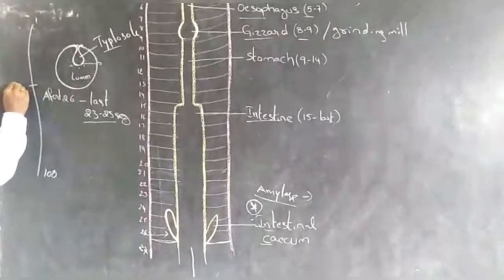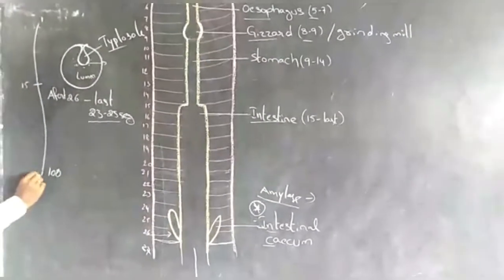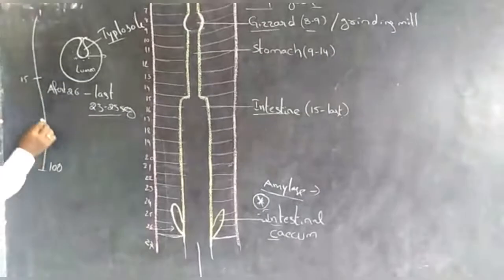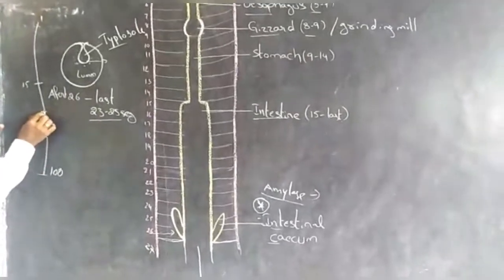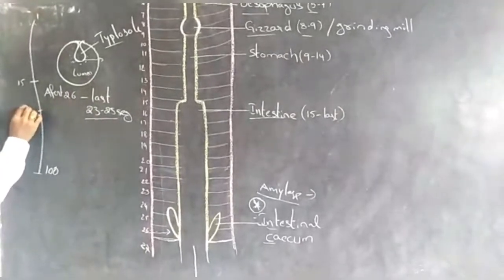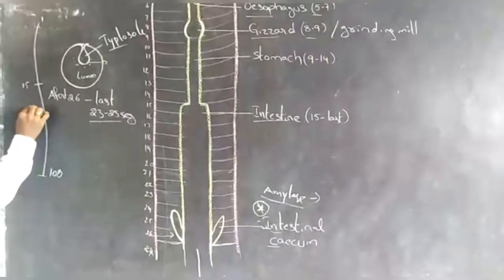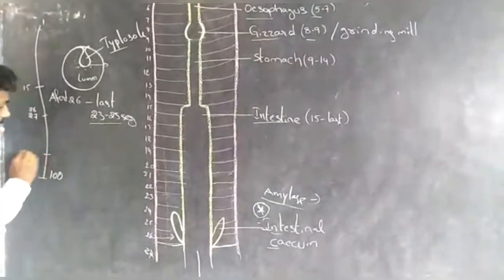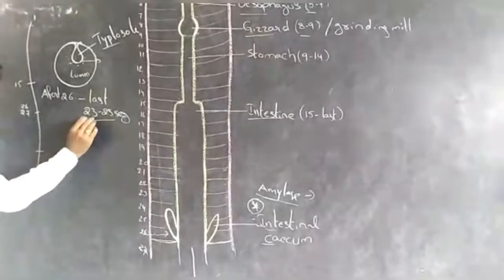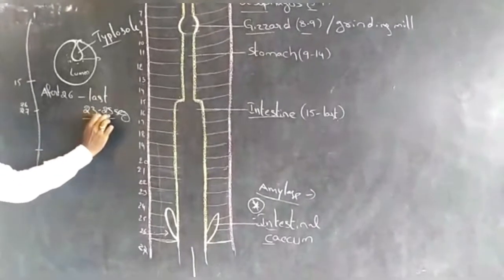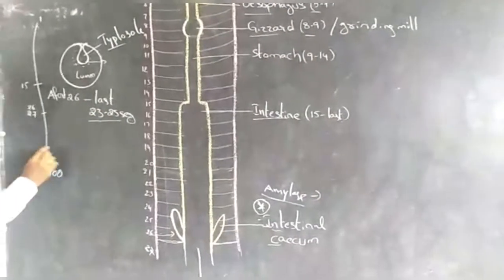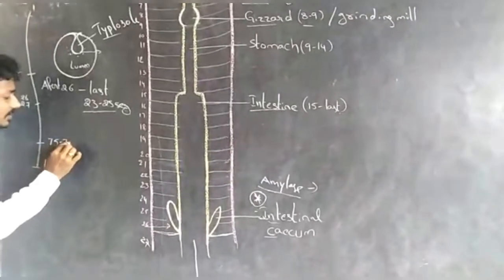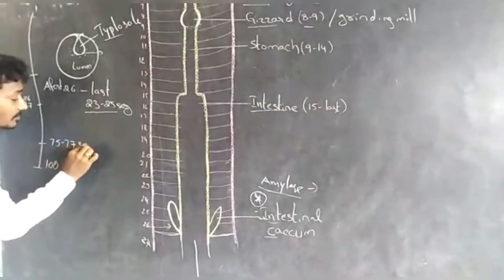This is the intestine. The 15th segment to the last segment is occupied by the intestine. The typhlosole starts after the 26th segment to the last 23rd to 25th segments, which means segments 75 to 77.